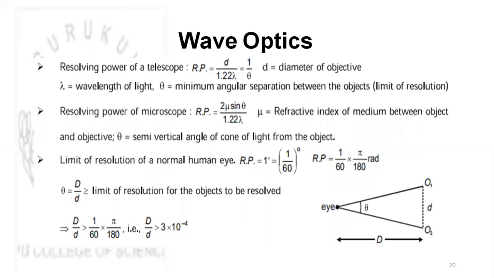Now the limit of resolution will be given by different concepts here. The limit of resolution of the normal human eye is 1 minute, that is, 1 by 60 of a degree. So the resolving power will be equal to 1 by 60 into pi by 180 radians, and this is how we get the d by D ratio as approximately 3 into 10 raised to minus 4.